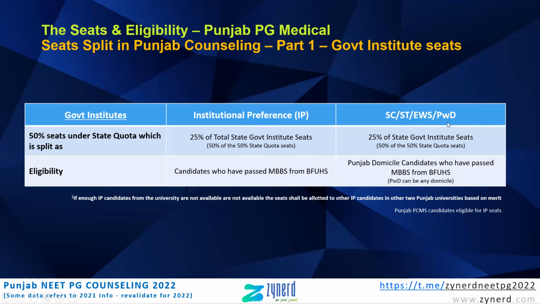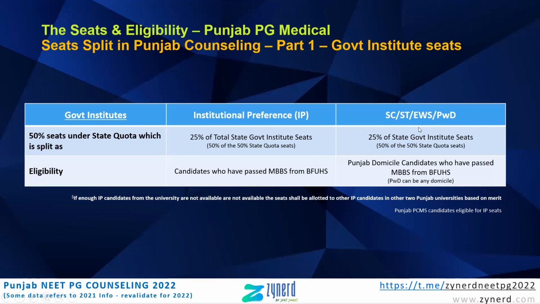Who is eligible for the rest of the seats which are categorized under SC, ST, EWS or PWD? For SC, ST, EWS, Punjab domicile candidates who have passed MBBS from BF-UHS are eligible. But as far as PWD is concerned, any IP candidate, any candidate who has done MBBS from BF-UHS, even from a different domicile, who is PWD is eligible. The certificate that needs to be provided is the benchmark disability certificate from the designated centers. But you have to be an MBBS from BF-UHS.